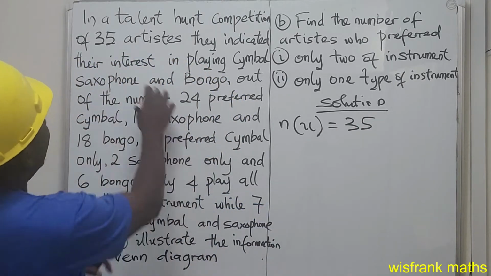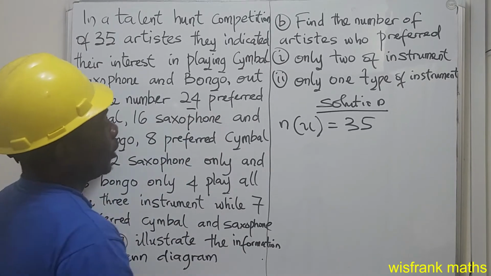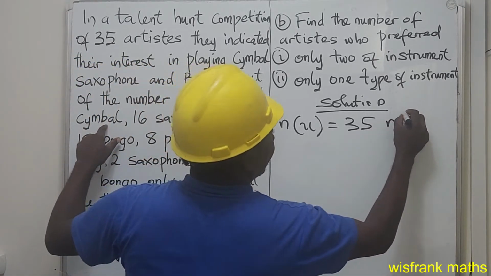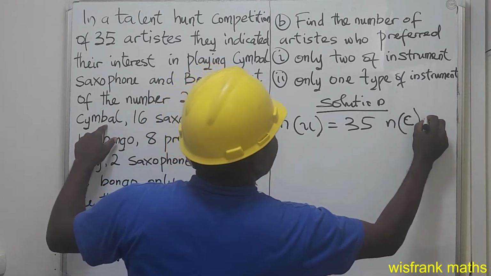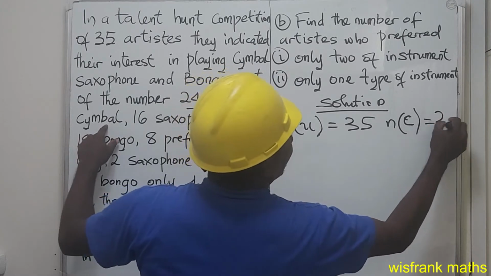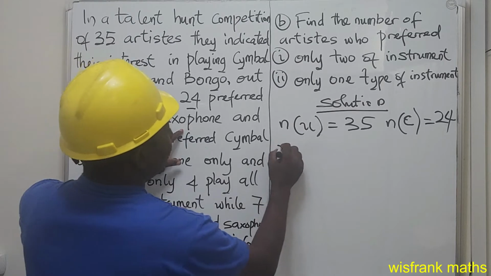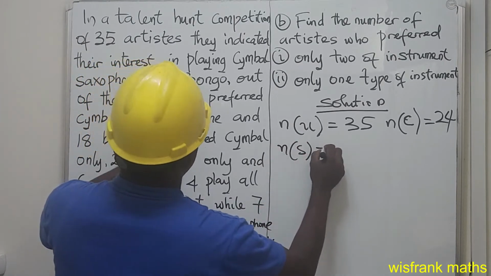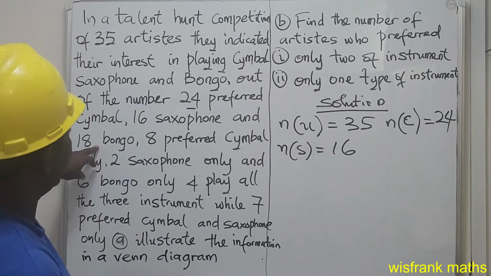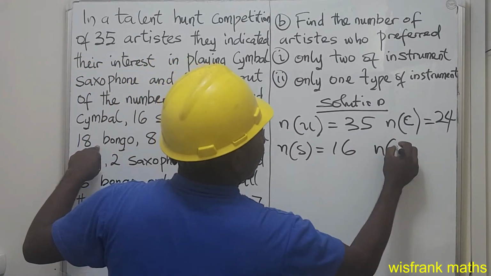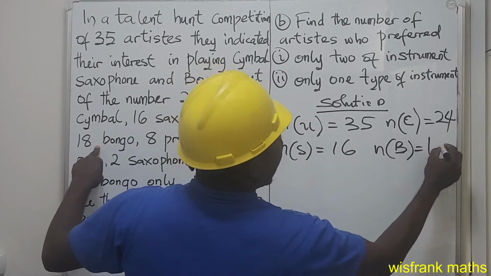The next one, 24 preferred cymbal, so the number of cymbal equals 24. Then 16 saxophone, number of saxophone equals 16. Then we have 18 bongo, number of bongo is 18.